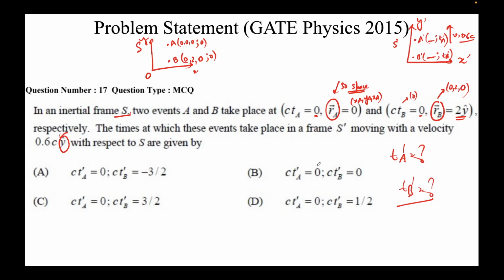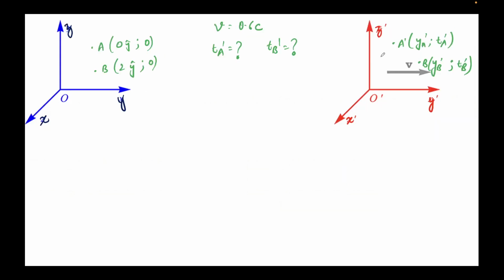I'll again just clarify the question. Two frames S and S prime. First is at rest, so it's inertial, it's given. Second is inertial because it's moving with a constant velocity, but note it's in the y direction, 0.6 c, and we need to find the time stamps of these two events, A prime and B prime, in this frame. So this is the question repeated here. Note that I have dropped the x coordinate and z coordinate because they're irrelevant to this problem. The only action happening is in the y direction.